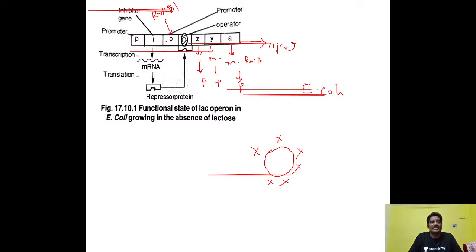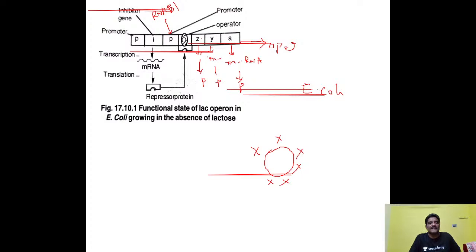It will not allow the RNA polymerase from the promoter region to reach the structural genes. So the Z gene is unable to transcribe and unable to synthesize beta galactosidase enzyme. So the Lac Operon will be switched off.